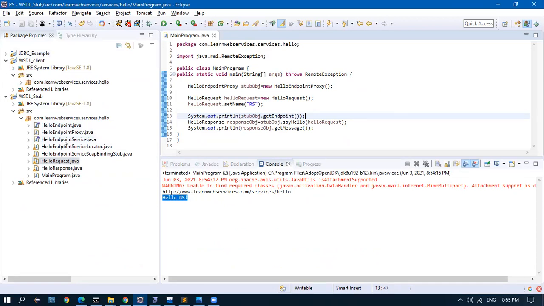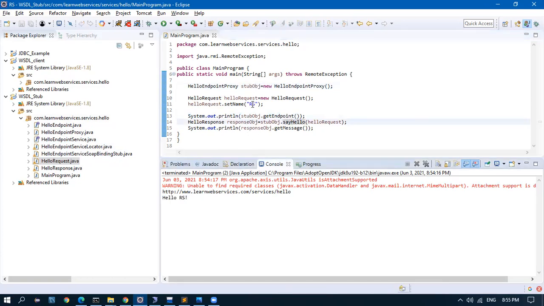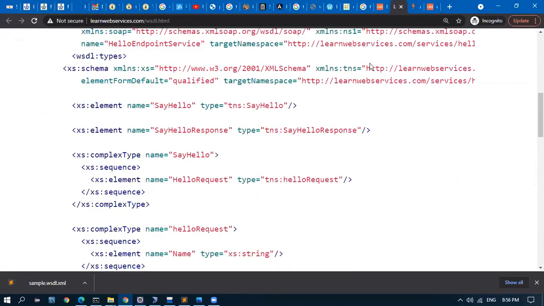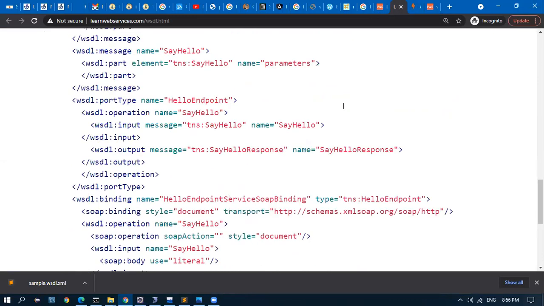This one file is split into multiple files here, because Java needs it that way to access it. Then we just call the stub and we call the method. That's all. Now, when I send a value, they return back hello. You can call this web service in another way using SOAP UI.